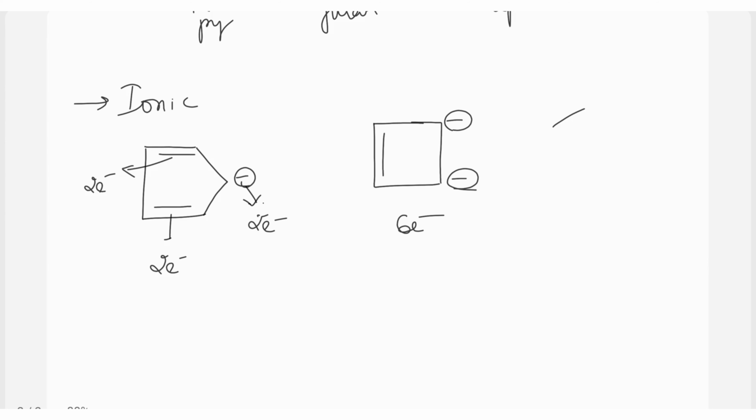So there could be 7-membered also, 1, 2, 3, 4, 5, 6, 7 with a positive charge and alternate pi electrons. Positive charge indicates no electrons, so obviously this has 6 electrons. Such ionic species also can be aromatic.